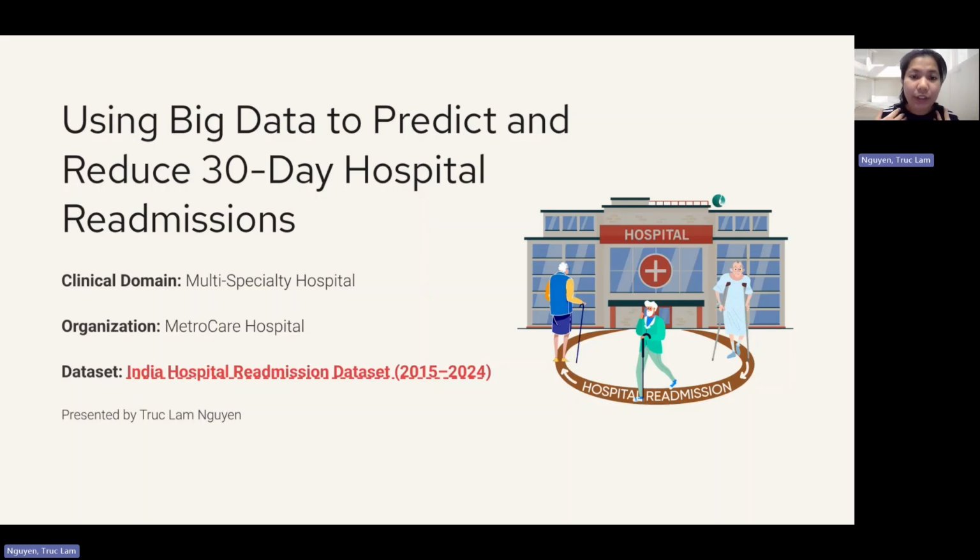My project is using big data to predict and reduce 30-day hospital readmissions. I will focus on a fictional healthcare organization called MetroCare Hospital, which is a multi-specialty hospital in India. And the dataset I chose is the India Hospital Readmission Dataset from Kaggle.